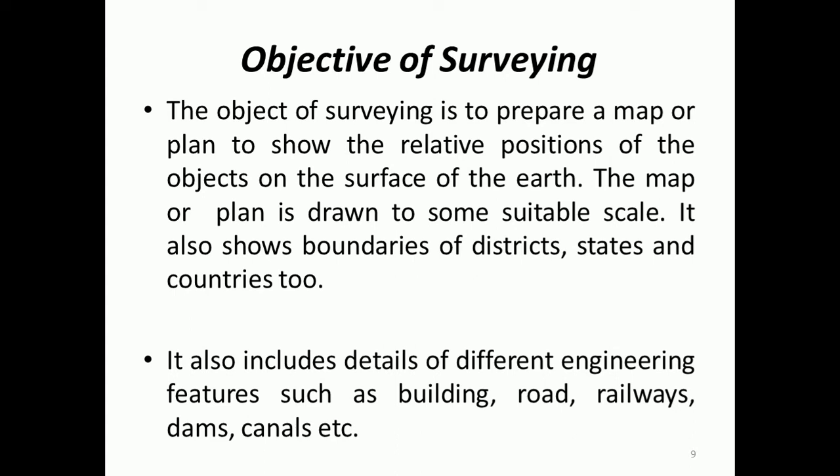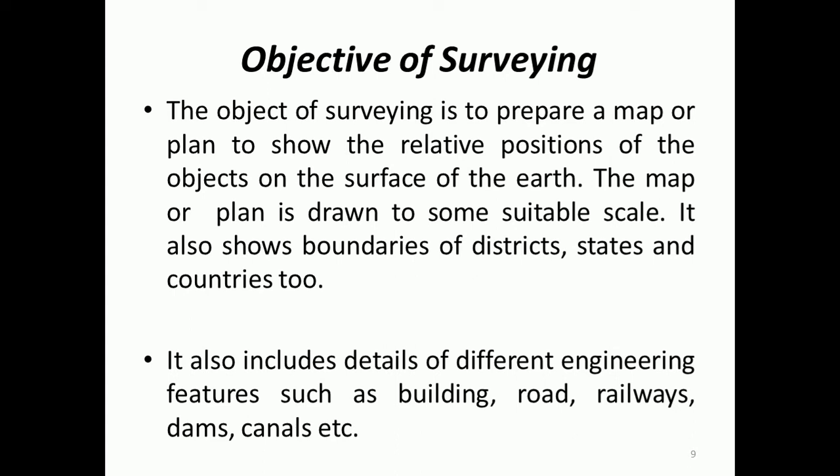For example, compare two scales: one is 1 centimeter equal to 1 kilometer, and another is 1 centimeter equal to 1 meter. 1 centimeter equal to 1 meter is comparatively a larger scale compared to 1 centimeter equal to 1 kilometer. So if the scale of plotting is smaller, that figure is called a map. If the scale of plotting is larger, that figure is called a plan.